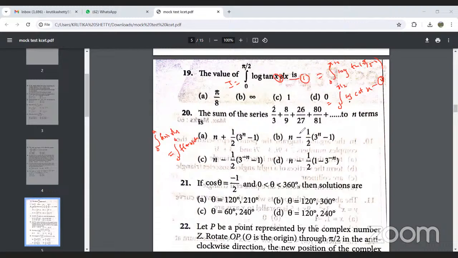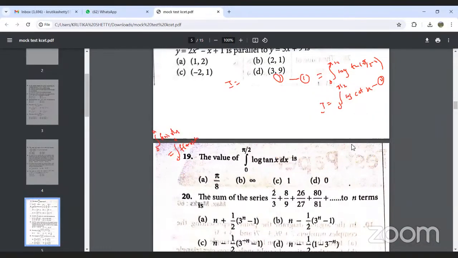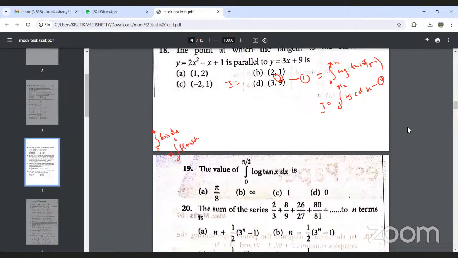Now when we add both the I values, the sum will be equal to 2I, and 2I will be equal to the integral from 0 to pi by 2 of log of tan x plus log of cot x.